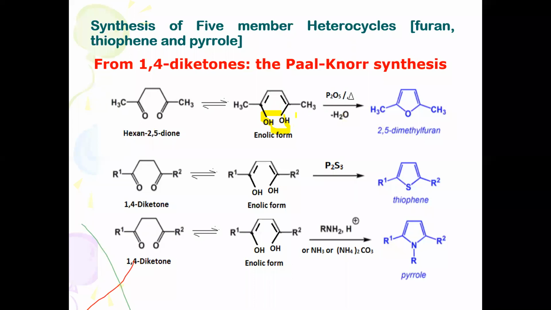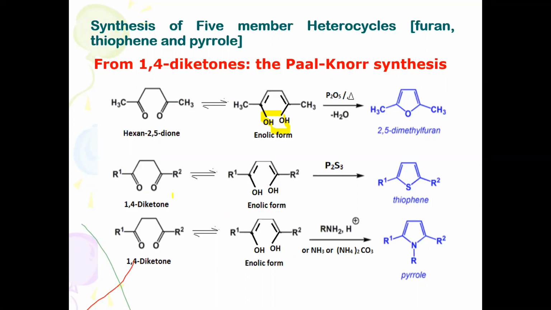Ring cyclization is involved and it is converted into 2,5-dimethyl furan. It means the 1,4-diketone on heating with a dehydrating agent, through the enolic structure where a water molecule is eliminated, gives 2,5-dimethyl furan. This is the Paal-Knorr synthesis for furan.